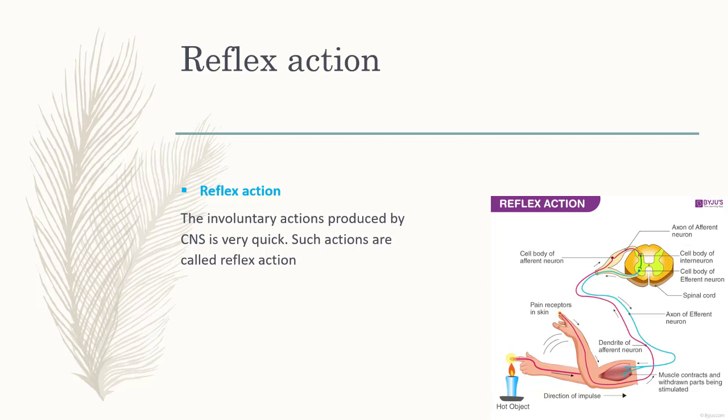Dear students, sometimes the involuntary response produced by the CNS, central nervous system, is very quick. Such response is called reflex action. Reflex action: the involuntary actions produced by central nervous system that are very quick. Such actions or responses are called reflex action. The most common example of reflex action is the withdrawal of a hand after touching a hot object.